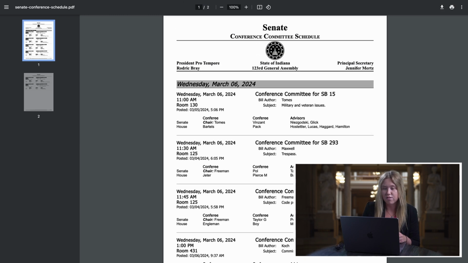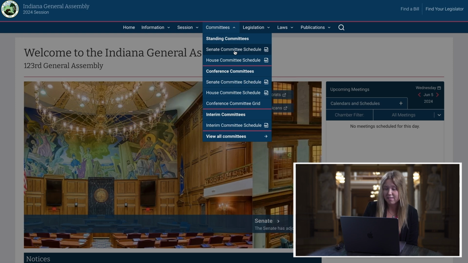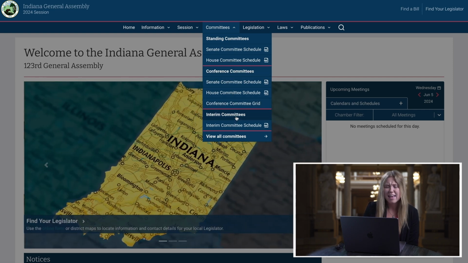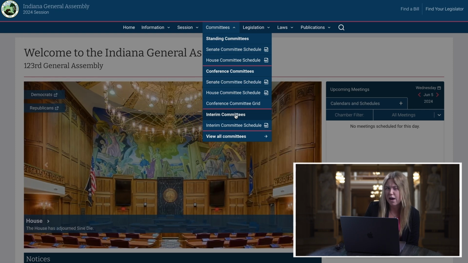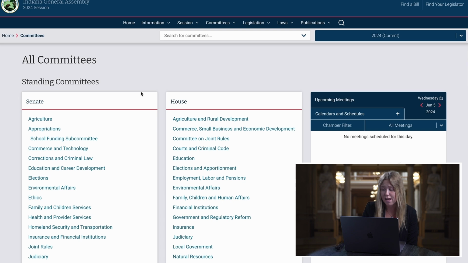Now let's return back to that drop-down. The other options, including the House committee schedule under standing committees, the Senate, House, and conference committee schedules under conference committees, and the interim committee schedule under interim committees, will not have much relevant information as session is not active right now. However, we can look at the View All Committees portion. Here we see a comprehensive look at all of the committees. This is helpful to see how legislation is organized and what areas are typically focused on during the session.